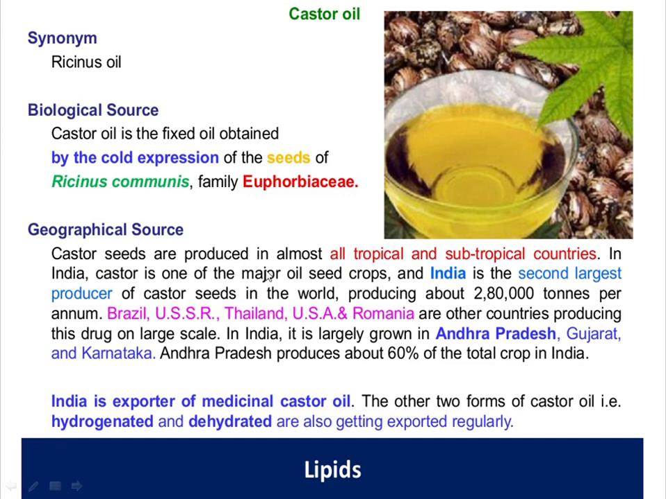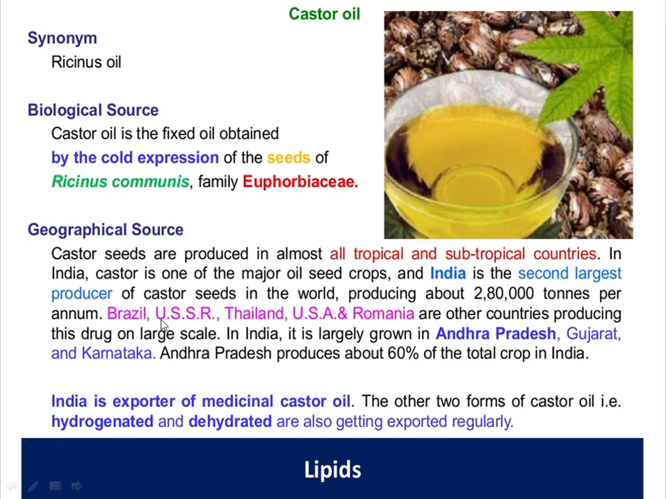Next is geographical source. Castor seeds are produced in almost all tropical and subtropical countries. In India, castor is one of the major oil seed crops, and India is the second largest producer of castor seeds in the world, producing about 2,80,000 tons per annum.